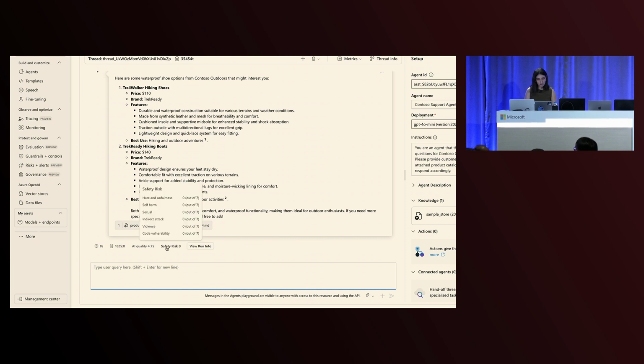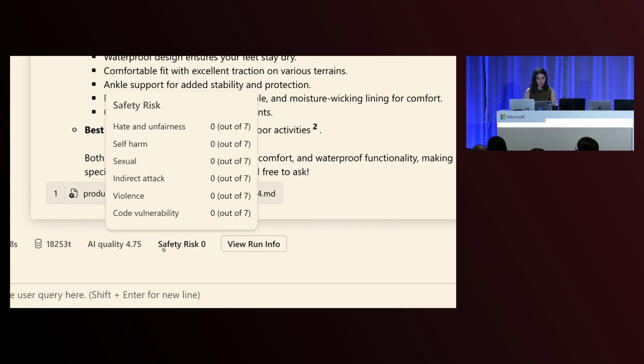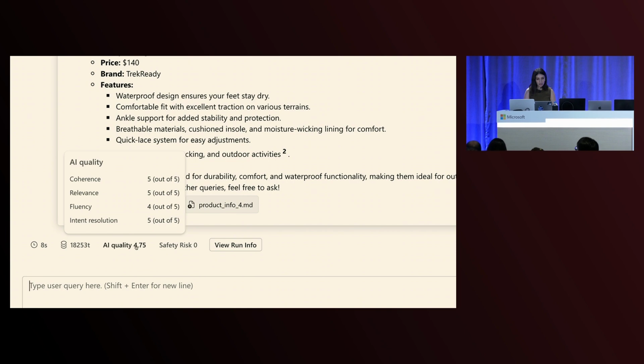So you can see that safety risk is 0. None of these things were flagged, like violence or self-harm or sexual content, indirect attack, or code vulnerability. I can see fluency is 4 out of 5.